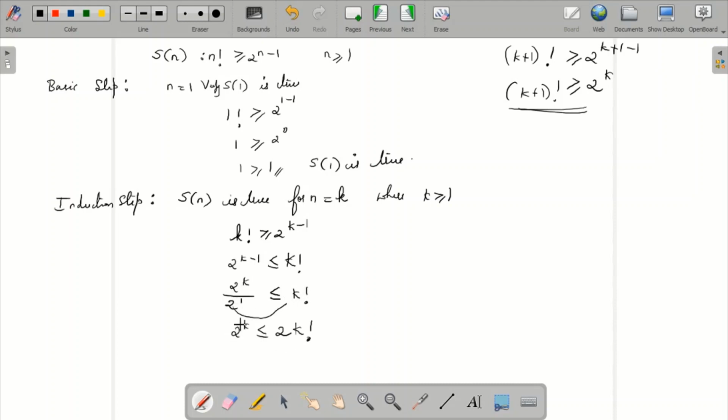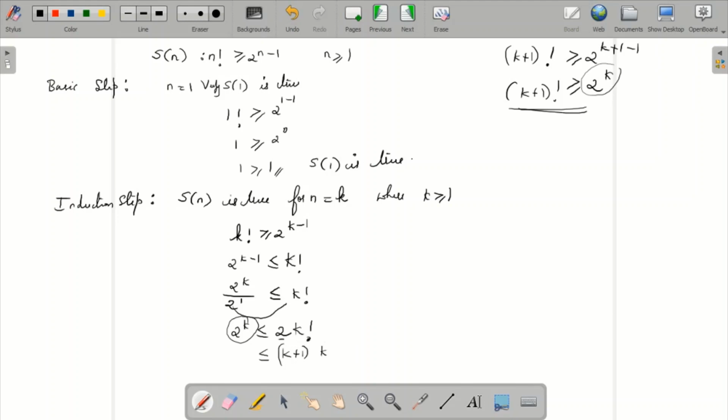So you see over here, this result I got it over here when it is for k plus 1. On this side I want k plus 1 factorial, but you have k factorial, and this 2 is there. I should replace 2 with what, so that I get k plus 1 factorial? So I'll replace 2 with k plus 1.